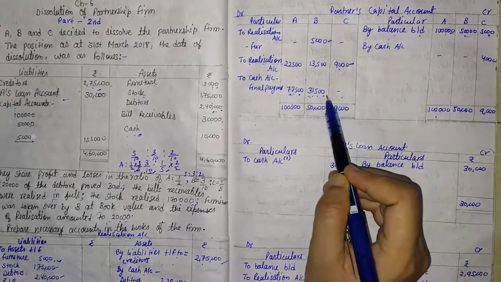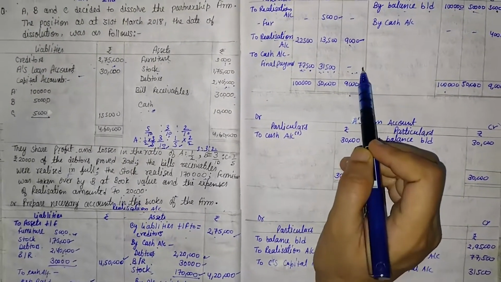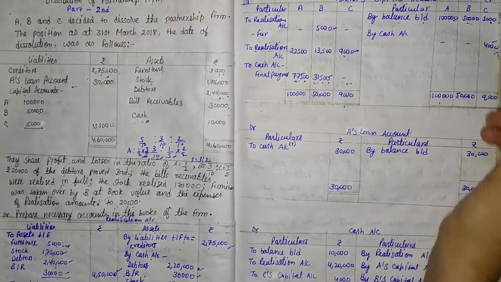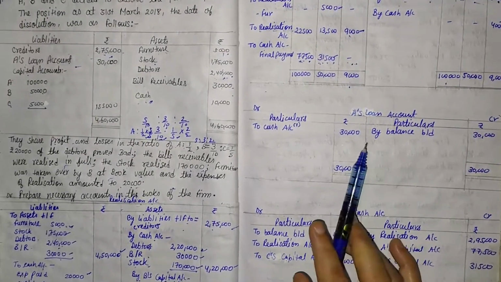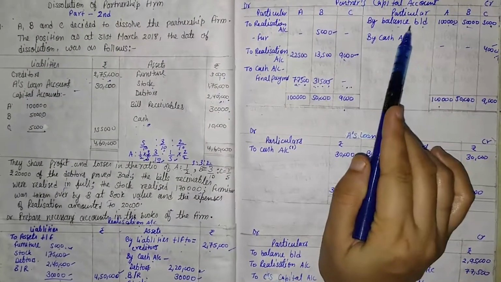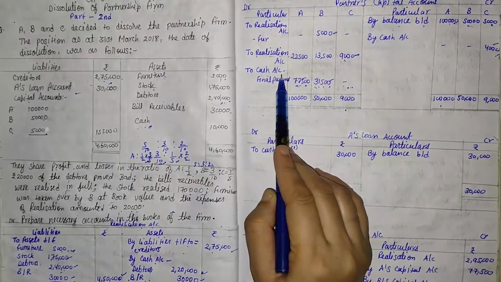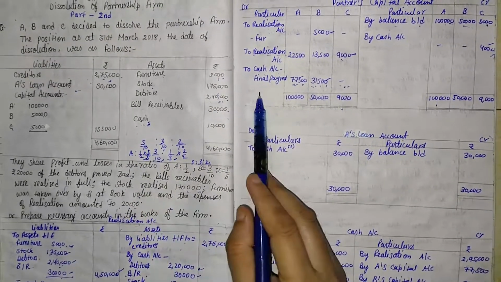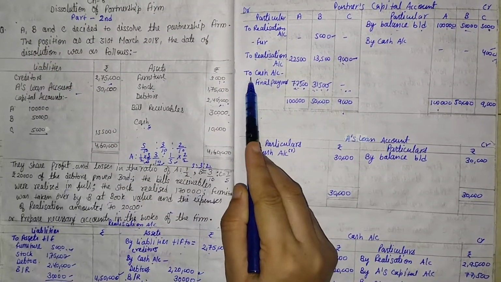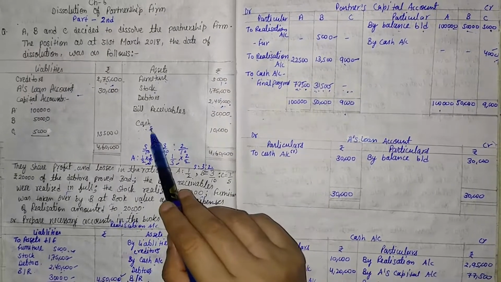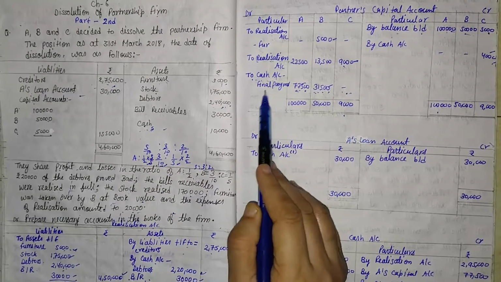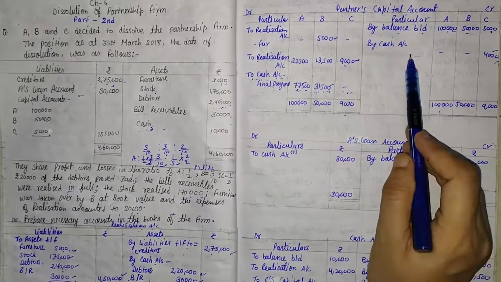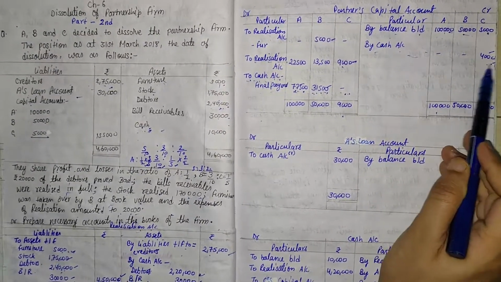But in the column of C, there is no balance in the debit side. The balancing figure comes on the credit side. So these three are the balancing figure. After that, in the partners' capital account, the balancing figure is named cash account if cash balance is given in the balance sheet. But if bank balance is given in the balance sheet, that time we write the balancing figure as to bank account, not cash account. So here cash account is given, so we write cash account as the balancing figure. In the columns of A and B, to cash account, that is the balancing figure, and here also by cash account, the balancing figure comes on the credit side.